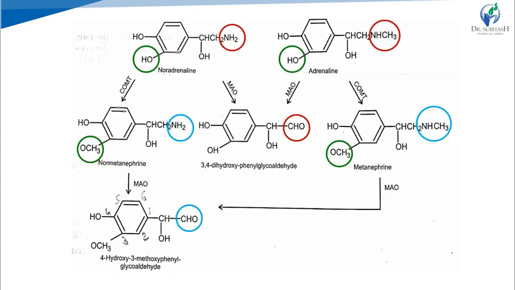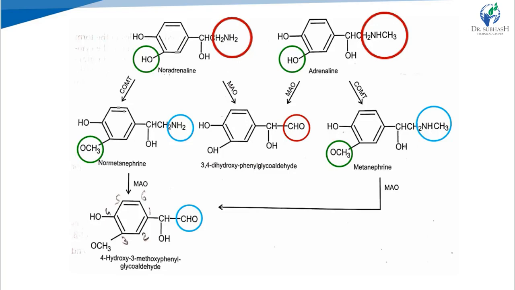Metabolism of catecholamines can be summarized by these reactions. First we will take MAO. Here the metabolism of noradrenaline and adrenaline is summarized. See, the NH2 group of noradrenaline and the NHCH3 methylamino group of adrenaline, with the help of MAO, monoamine oxidase, undergo deamination.